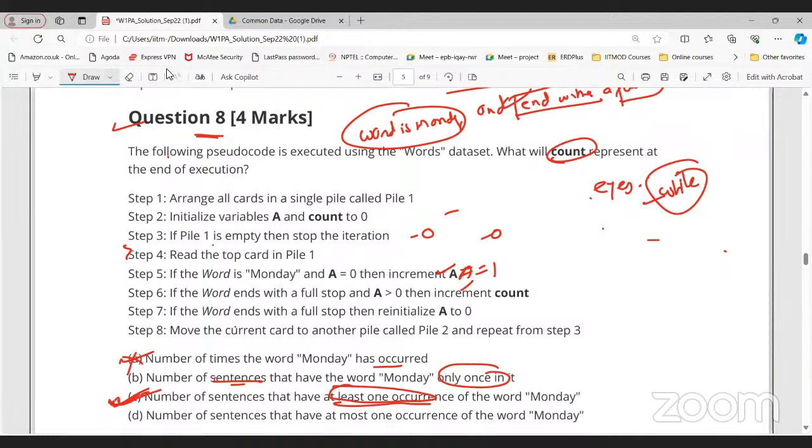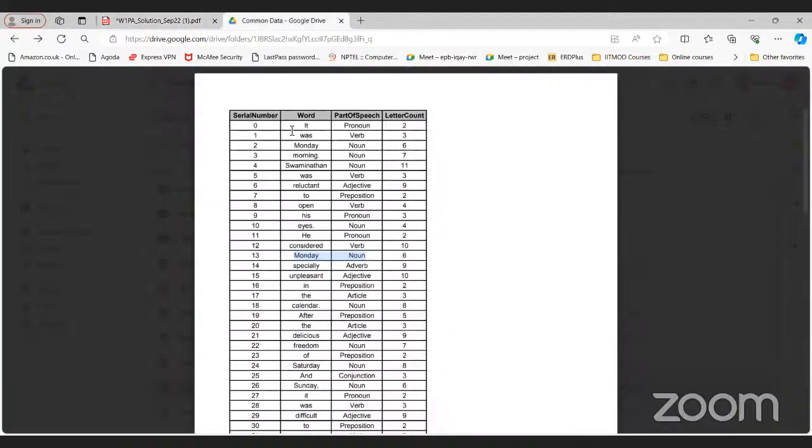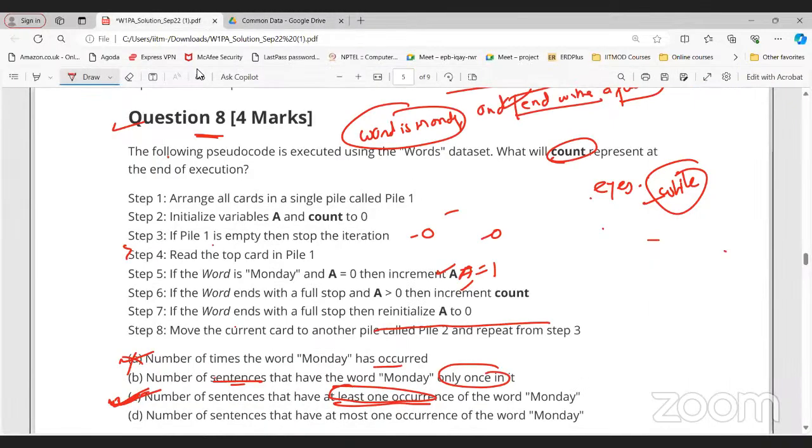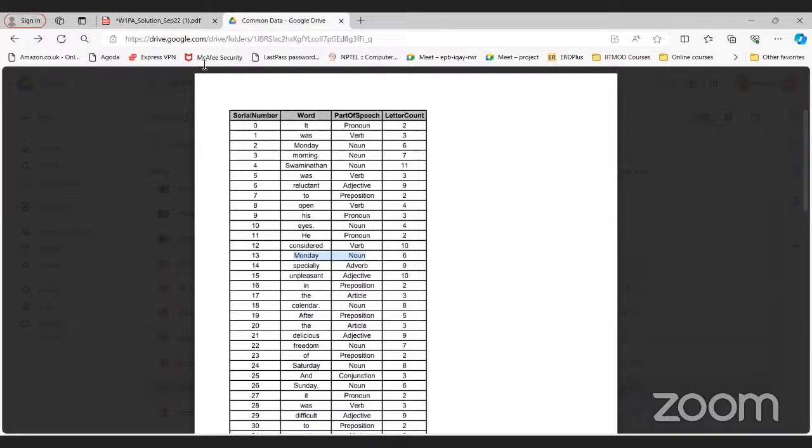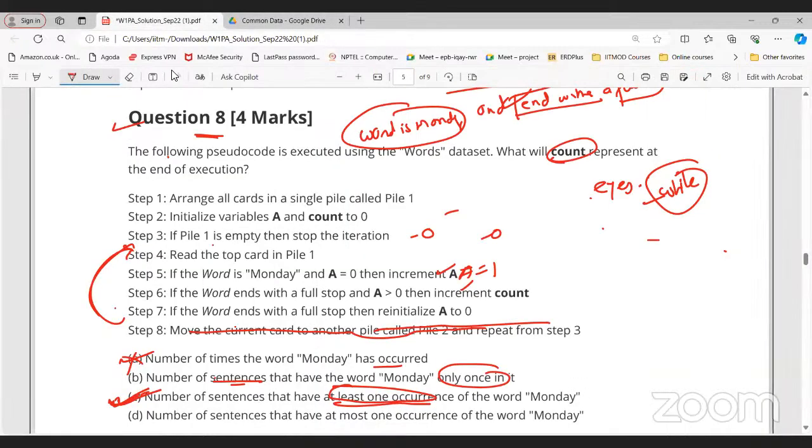Here, if this condition is true, pile 1 is empty, then stop the iteration. But if I say don't move this card to pile 1, then every card will stay in the pile, so this will keep repeating. It will be an endless, infinite loop, because we are not moving cards to another pile. The program will continue to execute as long as cards are there, but since we are not moving the cards, it goes into an infinite loop. Is this clear? Okay, sir.